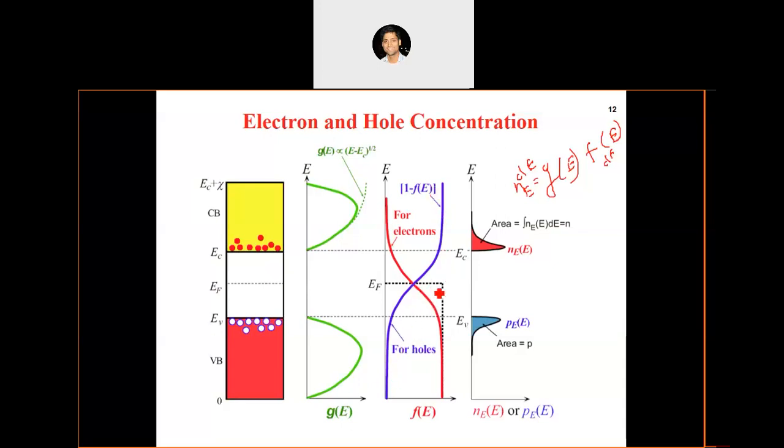But you should also know that this is only the probability. It will again depend on the density of states for the holes in the conduction band. Because the probability is high, that does not mean that the concentration of holes will be high in the conduction band. That is not the case, because we need to multiply this quantity by the density of states of holes. What we have plotted here is actually the density of states of electrons. We need to multiply this quantity by the density of states of holes, and then only we will get the concentration, right?